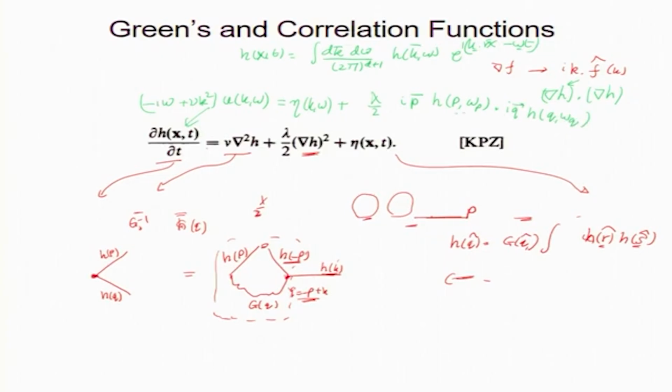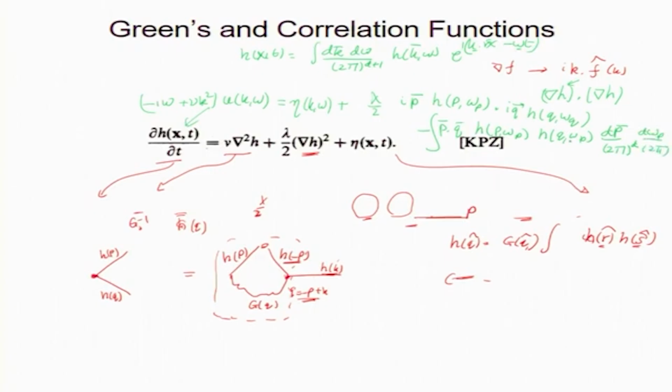That gives you i times i, which is minus 1, minus p dot q, this integral of h p omega p h q omega q, and I need to do this integral, dp by 2 pi to the power d, d omega p by 2 pi.